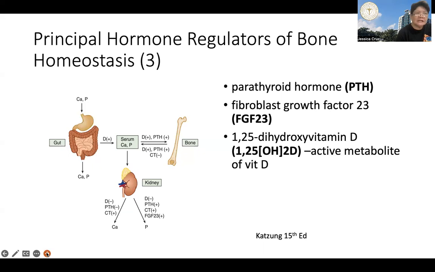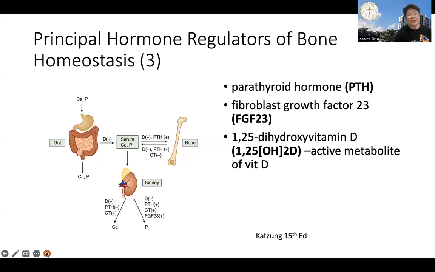Calcitonin, if given exogenously, can reduce serum calcium and phosphorus by inhibiting bone resorption and stimulating renal excretion of calcium and phosphorus. Now, the effects of the three main hormones, parathyroid hormone, FGF23, and calcitriol, may be modified by feedback mechanisms.